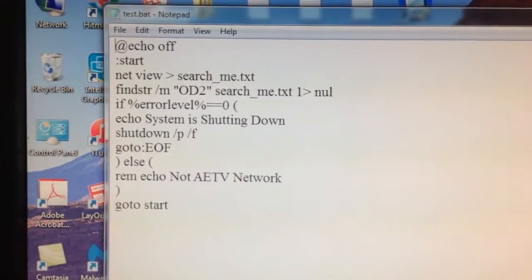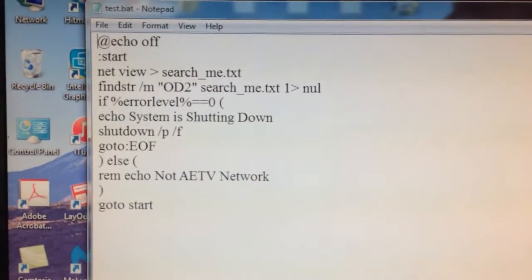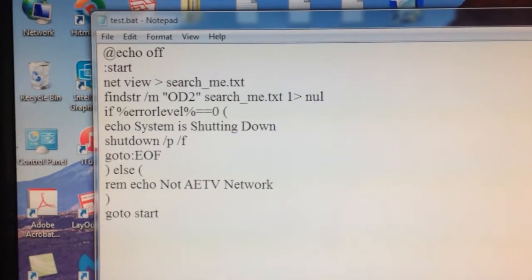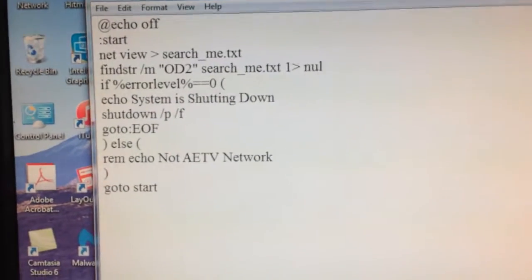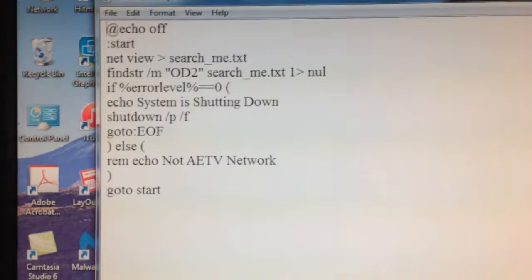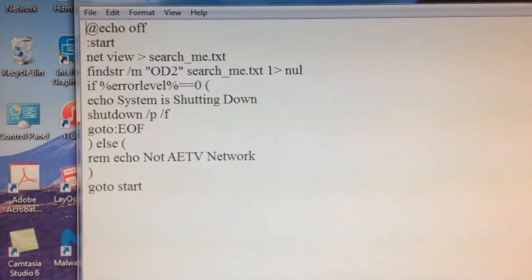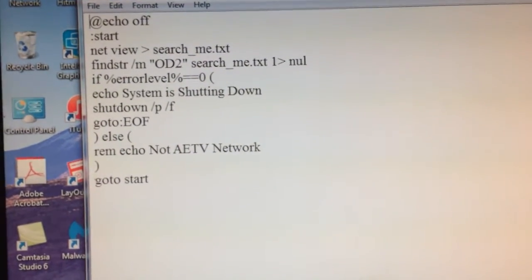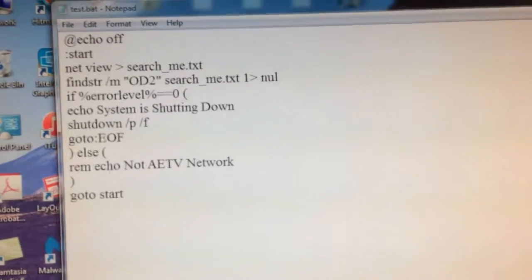And this batch file will be eventually dropped into my startup, or the equivalent to the startup in the registry, so that it can't be seen or detected in the startup folder itself. And it will launch every time the computer is rebooted. And what it does is it sits in a loop and it searches for any changes in the Ethernet cable's network that it's connected to.